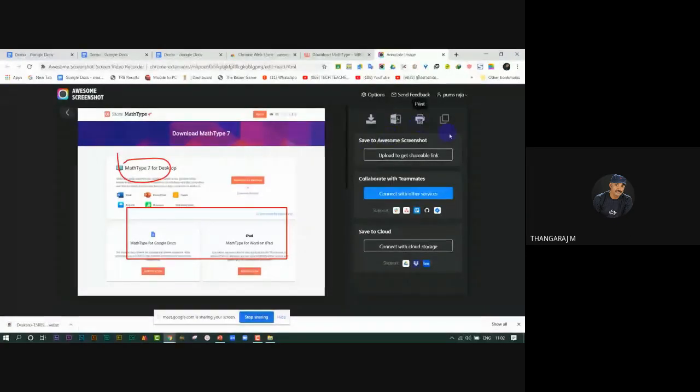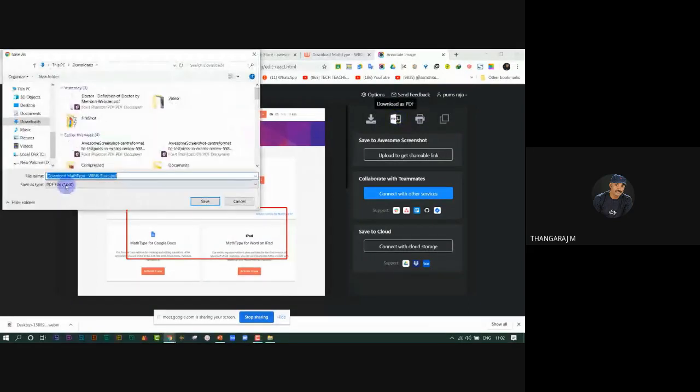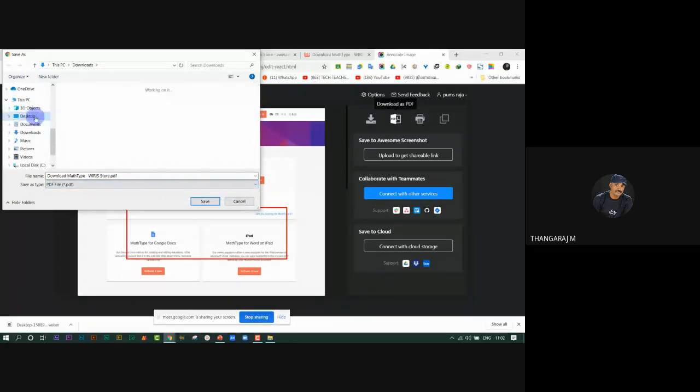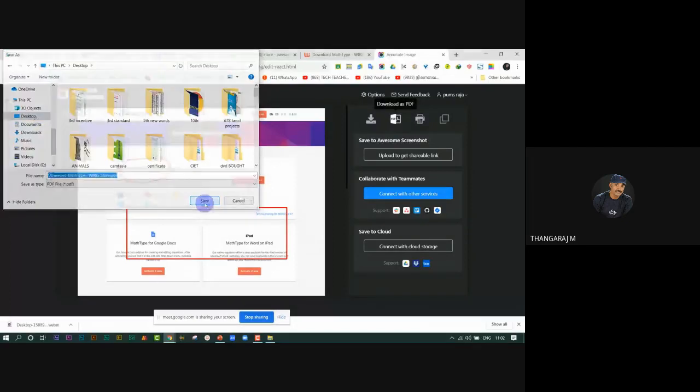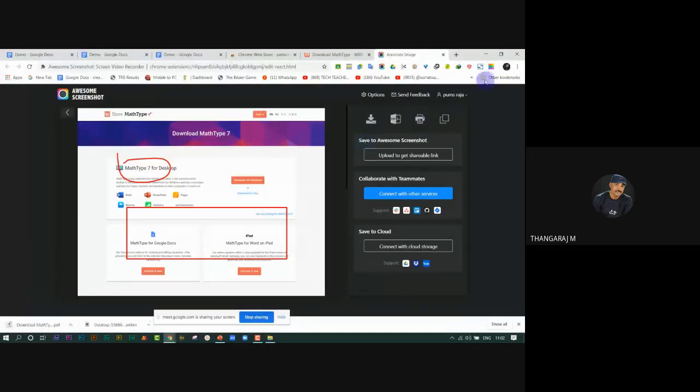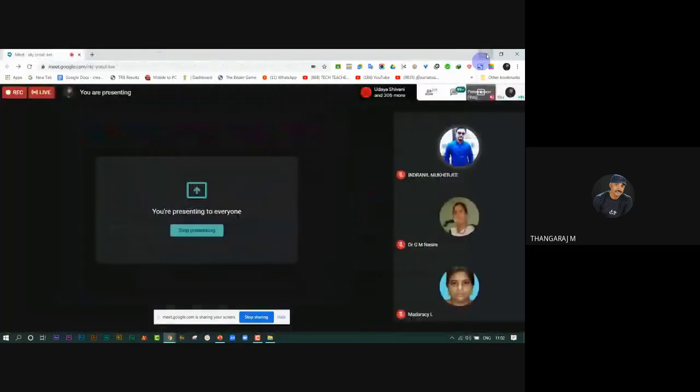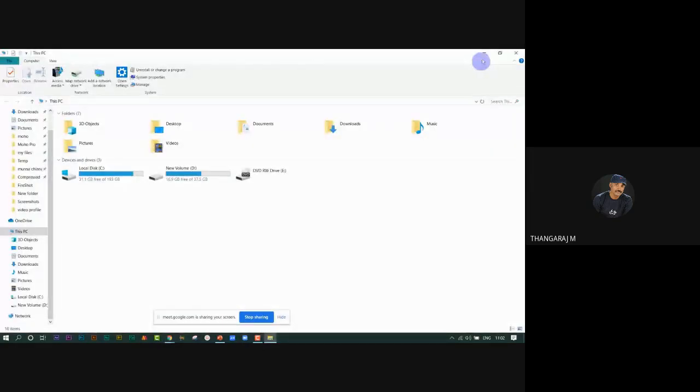I select the PDF format. It asks where to save the file. I select the desktop and save it. So the file will appear on the desktop.